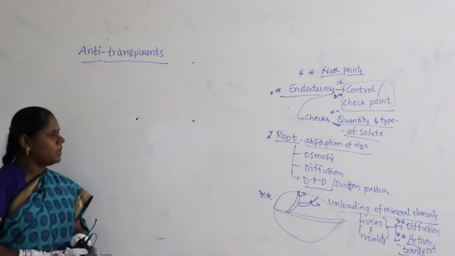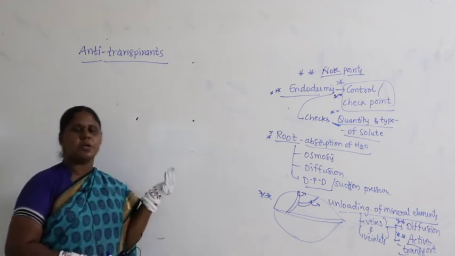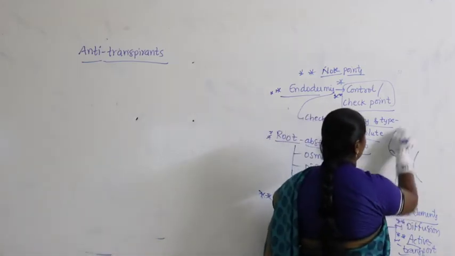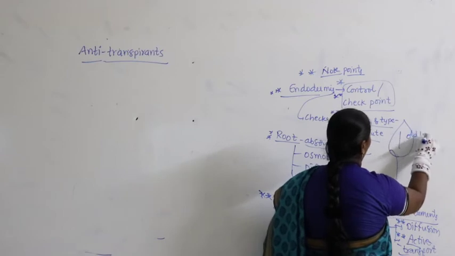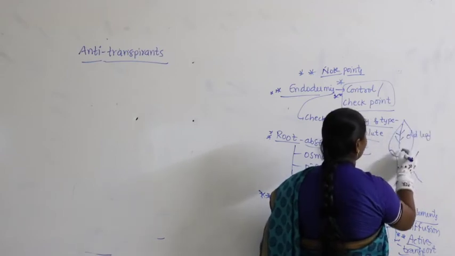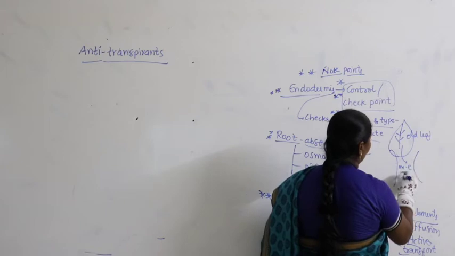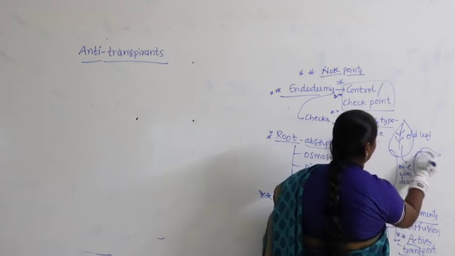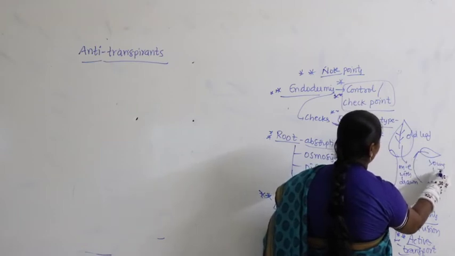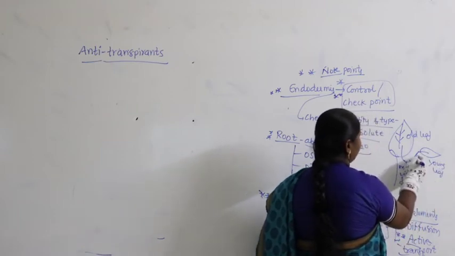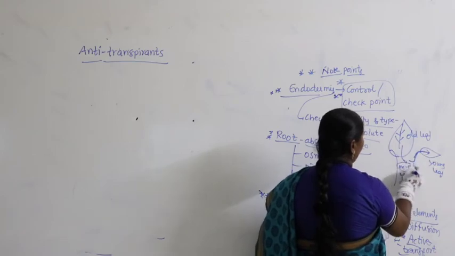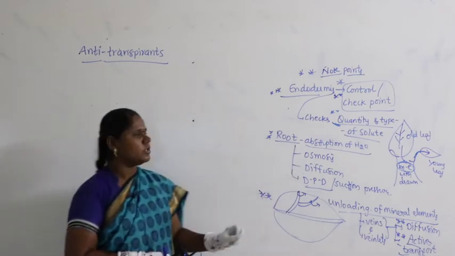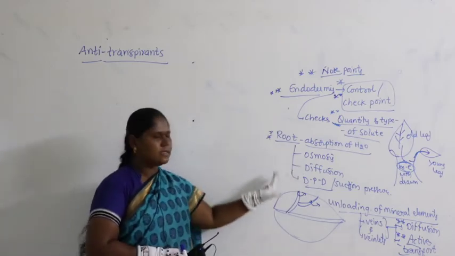Now, apart from this, withdrawing of mineral nutrients from the senescent part of the plant. Here, this is an old leaf. From the old leaf, all the mineral elements are withdrawn and supplied to the young leaf. This is the young leaf. All these are withdrawn and supplied to the young leaf. What mineral elements? Very, very important. Guys, in this we have a previous NEET question, so you need to stress these points a lot.